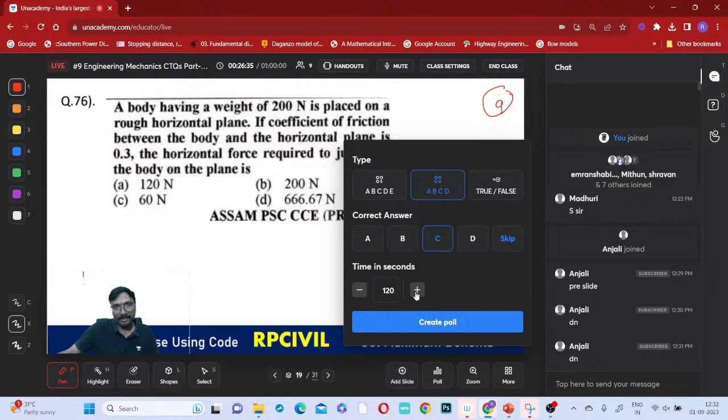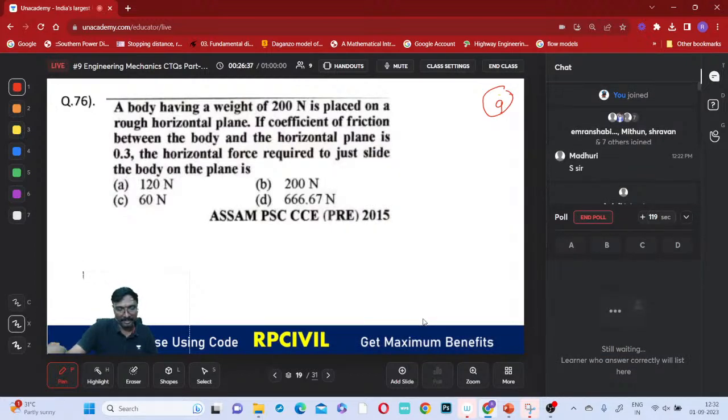We'll be starting the poll. Try to select the answer, I am giving 120 seconds time. Today friction will get over. All questions of this friction will be over today. Tomorrow we'll be doing centroid, center of gravity and moment of inertia. Those things we'll do in tomorrow's class.